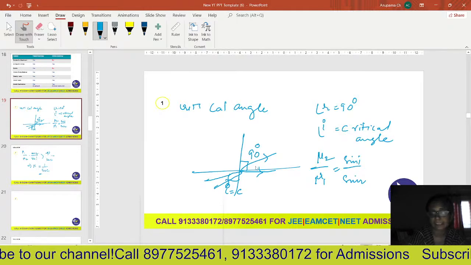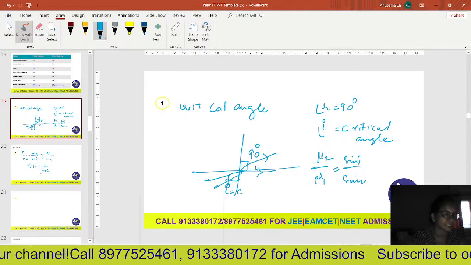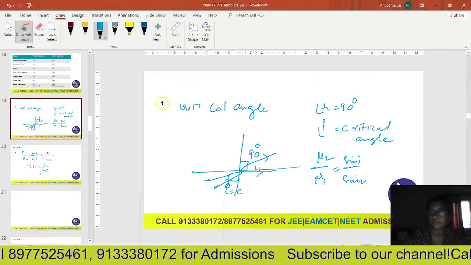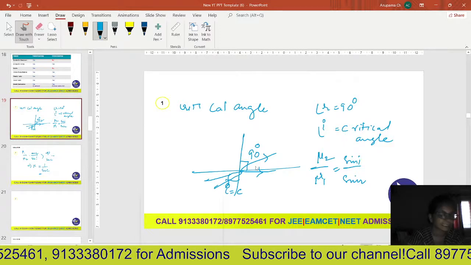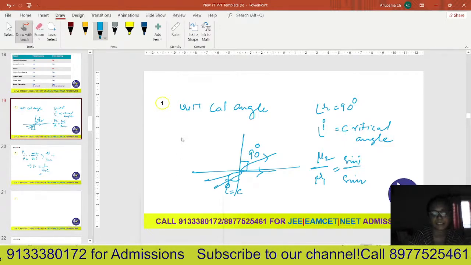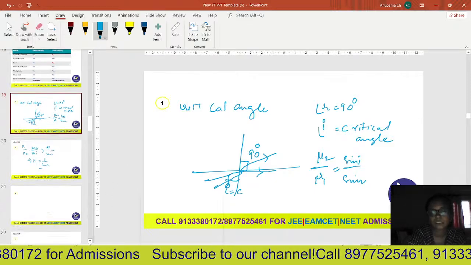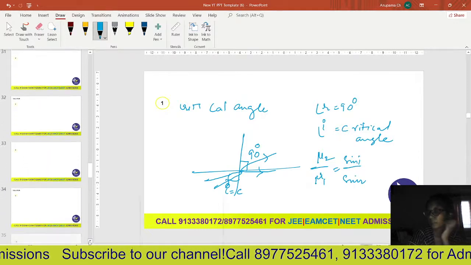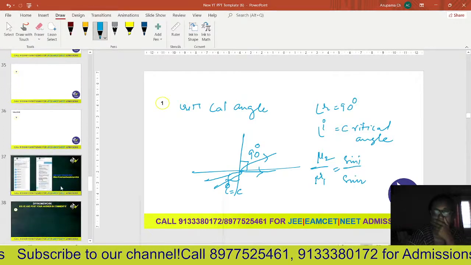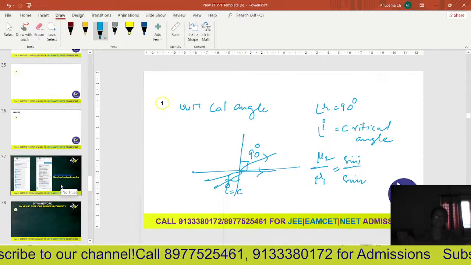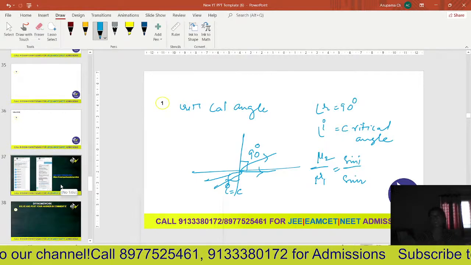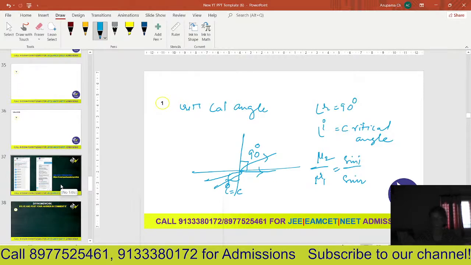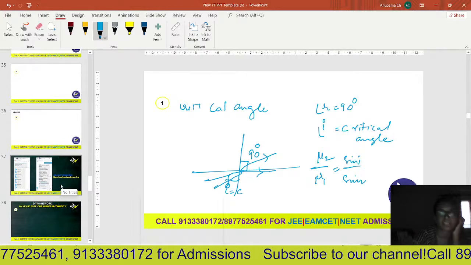As I told you, there are two important conditions for total internal reflection to occur. First, the light ray should travel from the denser to the rarer medium, and second, the angle of incidence should be greater than the critical angle. So this is about total internal reflection and its applications. We have a few numericals related to the topics we discussed today. The numerical part we will discuss in our next session.